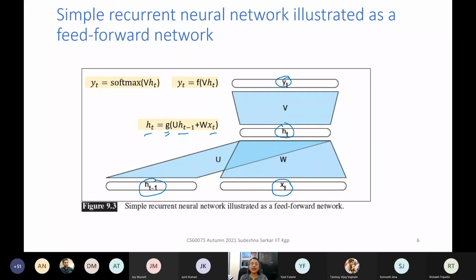We have a set of weights U, what I was calling WHH. And we have W, or we can call it WXH. And we have V, we can call it WYH.